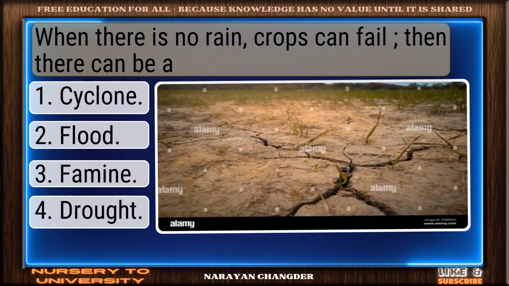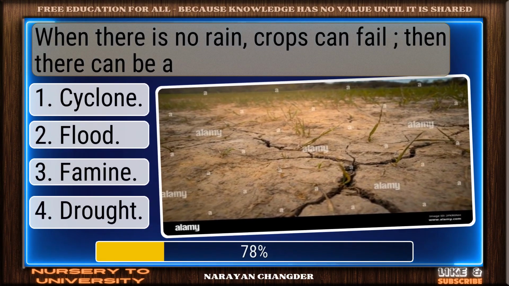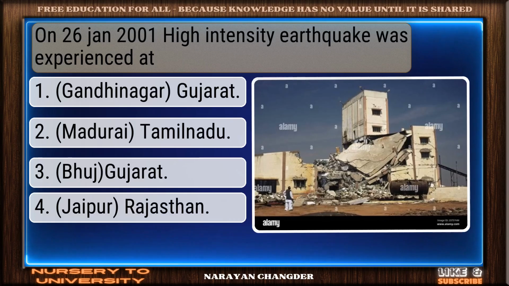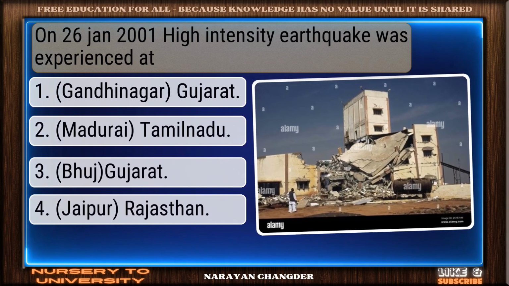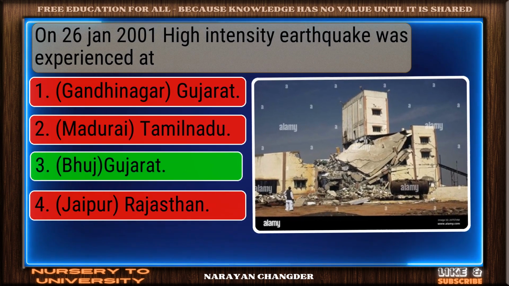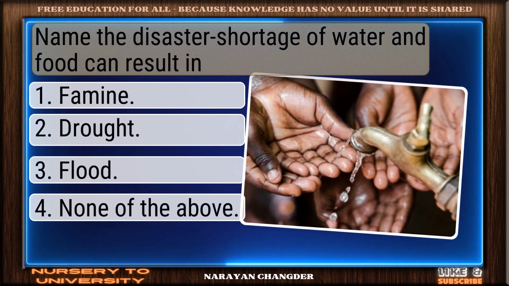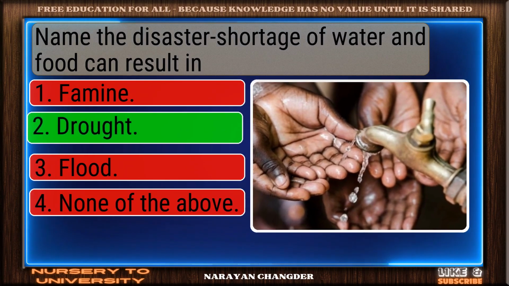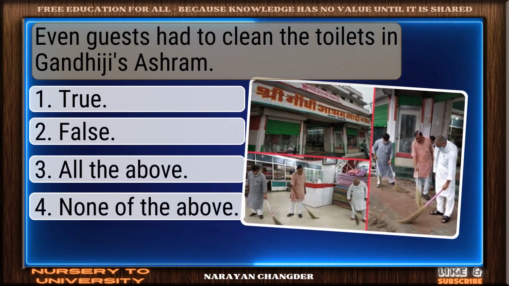When there is no rain, crops can fail. Then there can be a dash. Nice selection. Drought is the correct and valid answer. On the 26 Jan 2001 a high-intensity earthquake was experienced at dash. Smart pick. Gujarat is the correct choice. Name the disaster shortage of water and food can result in. Great thinking. Drought is the right choice. Even guests had to clean the toilets in Gandhiji's ashram.